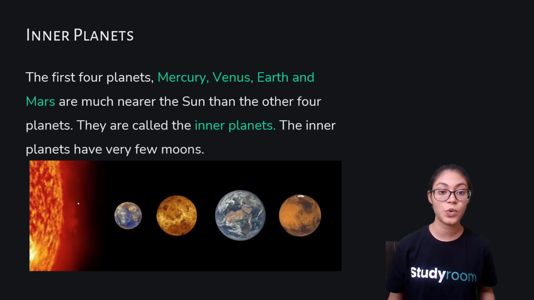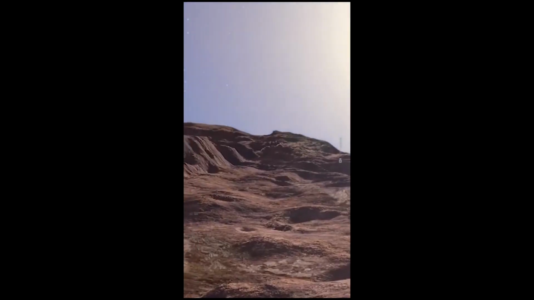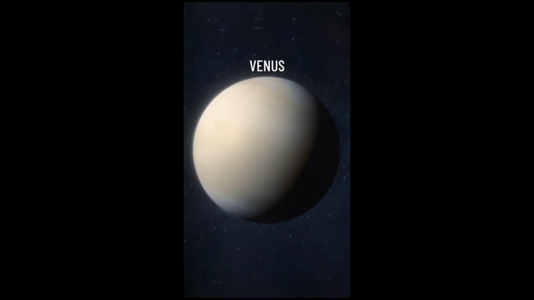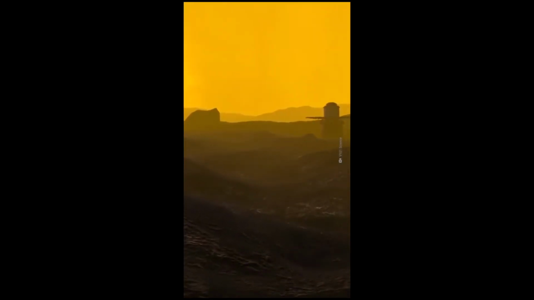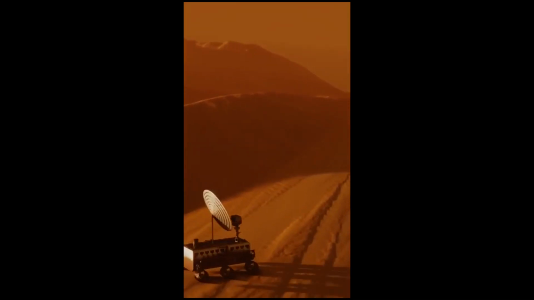Now, let's see what are inner planets and outer planets. The first four planets, those are Mercury, Venus, Earth, and Mars, are much nearer to the Sun than the other four planets. That's why they are known as inner planets. The inner planets have very few moons. Now, in this video, you can see the surface of Venus. Next comes Mars, and then there is Jupiter.